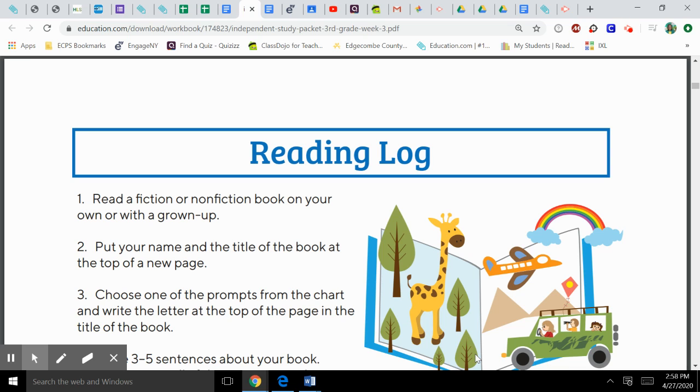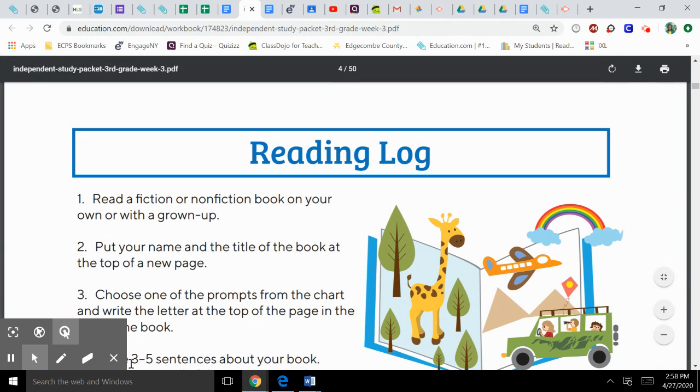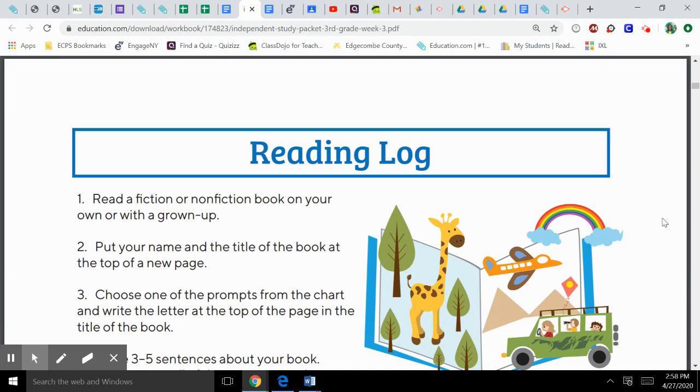Hello, class. Today I want to talk to you about a reading log. While you're at home doing remote learning, I want you to be reading. Now, when you read, you have to have some accountability for your reading. So, in order to have accountability for your reading, you would do a reading log.